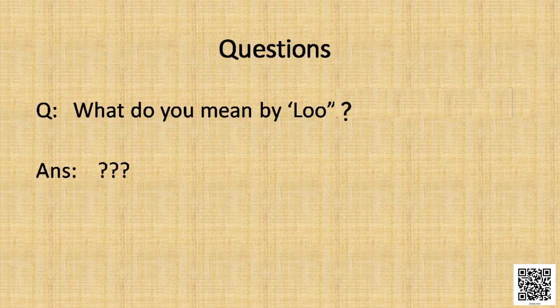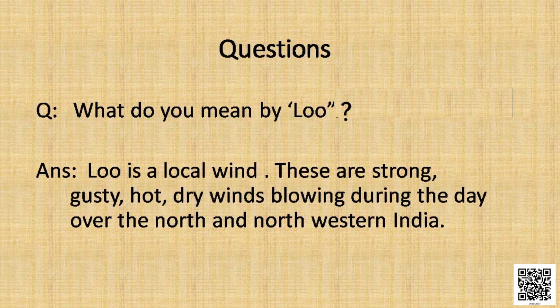Before we wind up, let me ask a few questions. Are you ready, students? Okay. Who can tell me what you mean by Lu? Right. Lu is a local wind. There are three types of wind. One is the permanent wind, otherwise called the prevailing wind. The second is the seasonal wind, which changes its direction from time to time. The best example is our monsoon. The third one is called the local wind. So Lu is a local wind.